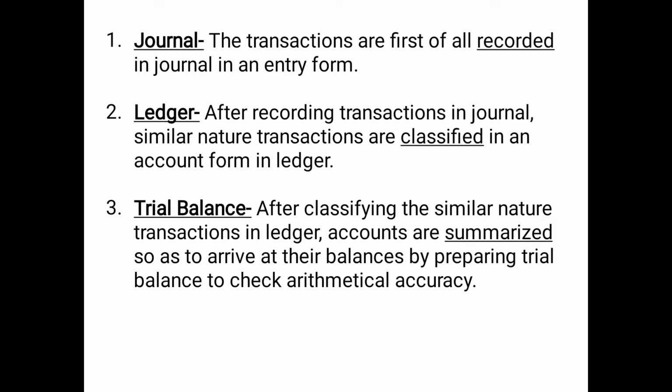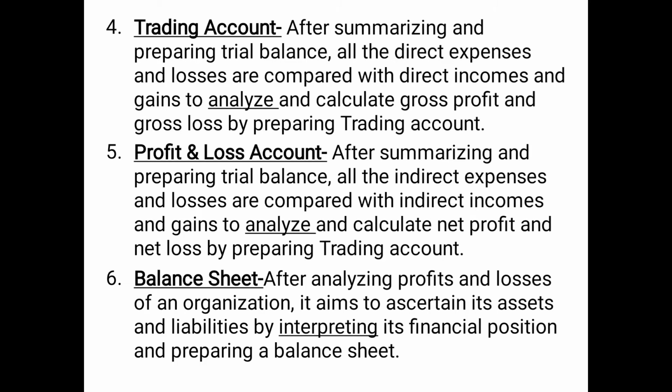So after classifying the similar nature transactions in the ledger, accounts are summarized so as to arrive at their balances by preparing a trial balance to check arithmetical accuracy. So that means the work of summarizing is done in the trial balance, and the trial balance is prepared to check the arithmetical accuracy. That means whether, mathematically, the things are correct or not. Then after preparing the trial balance, we need to prepare the trading account.